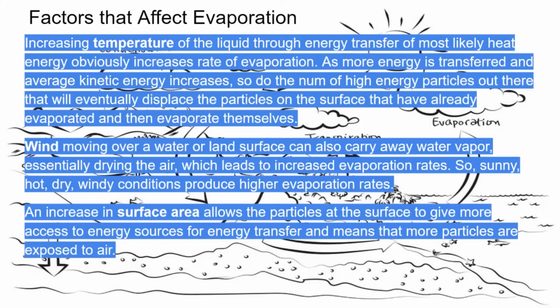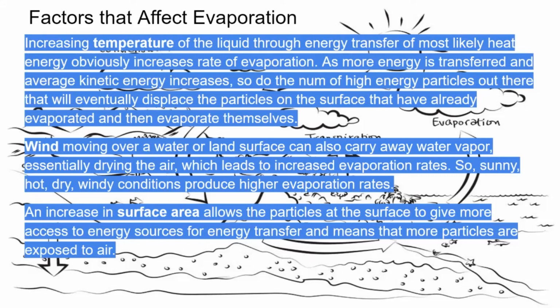Factors that affect evaporation. Increasing the temperature of the liquid through energy transfers, most likely heat energy, increases the rate of evaporation. As more energy is transferred and average kinetic energy increases, so does the number of high energy particles that will eventually displace the particles on the surface that have already evaporated and then evaporate themselves. It just quickens things up.